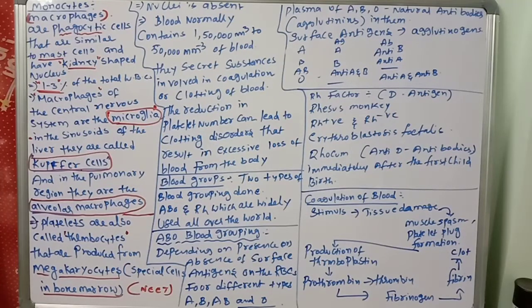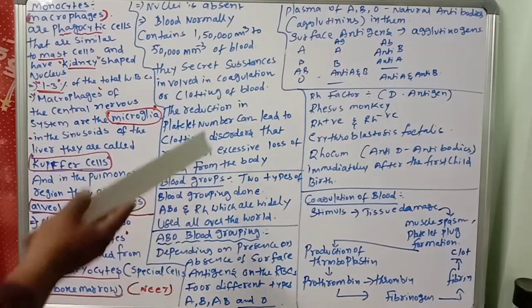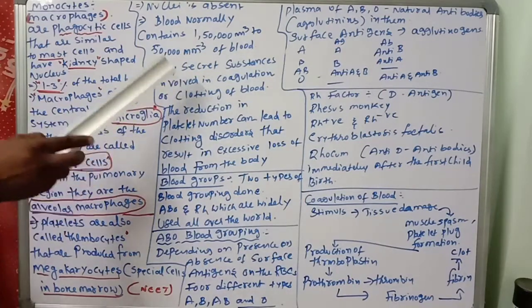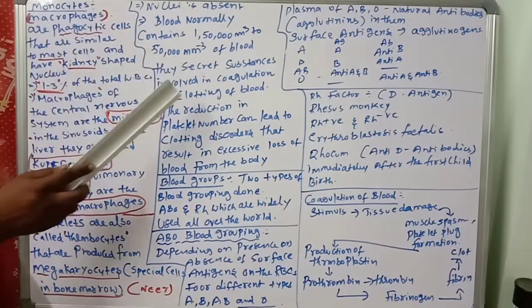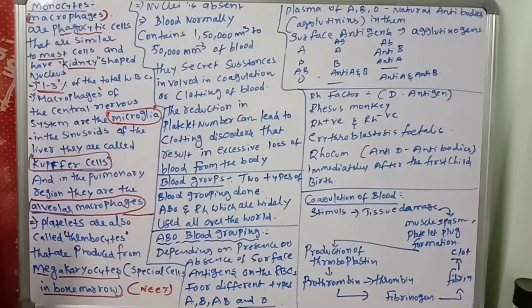What is coagulation or clotting? You know, when you have an injury, the blood will clot, right? Why will the blood clot? To stop the loss of blood from the body through the injury. That will be stopped by the platelets. The clot formation happens because the platelets secrete substances involved in coagulation or clotting of the blood.